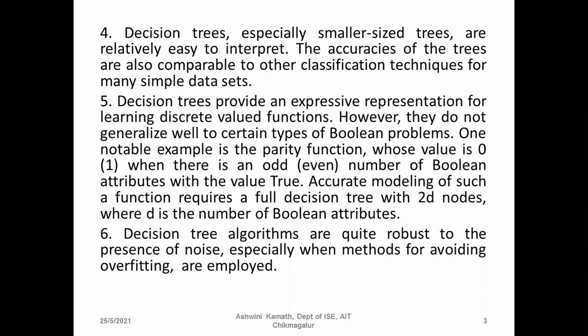Even with the presence of noise, decision tree algorithms are quite robust when we employ methods to avoid overfitting. We'll discuss overfitting at the end of this module, and you'll come to know what overfitting is.